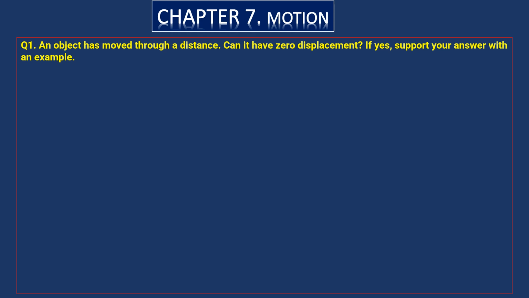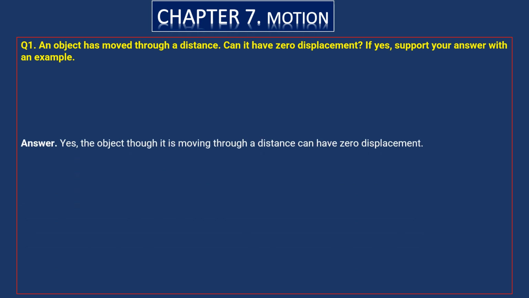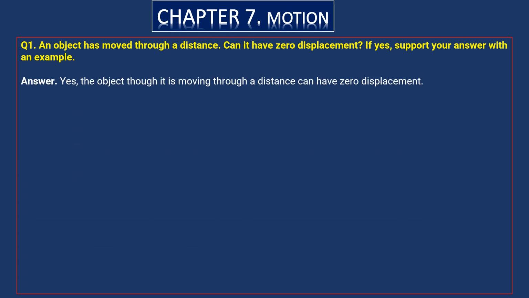We have learned that displacement is nothing but the shortest distance between the starting point and the ending point. If the starting point and ending point of an object are the same, then its displacement is zero. Now we'll see the answer. Yes, the object, though it is moving through a distance, can have zero displacement.